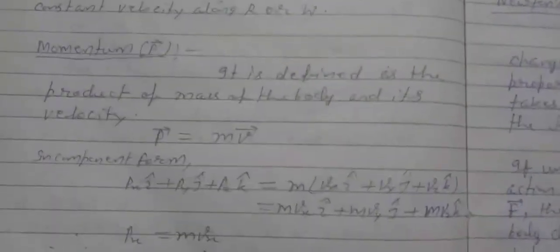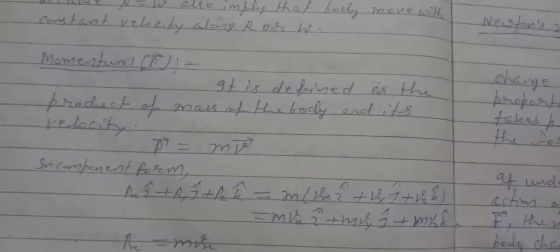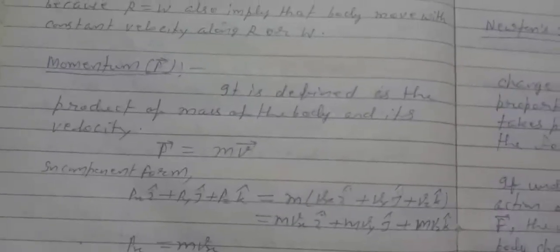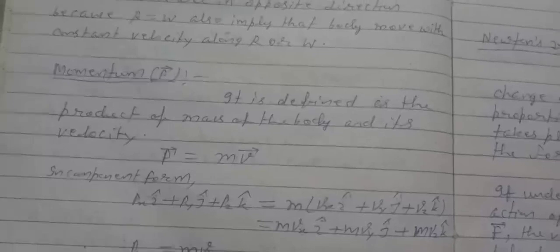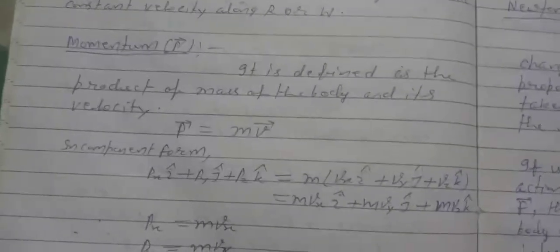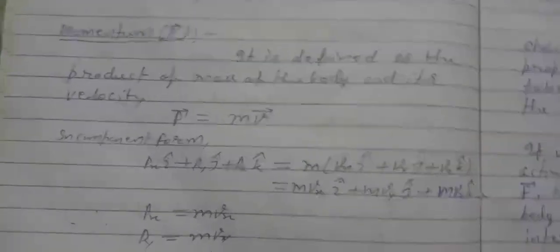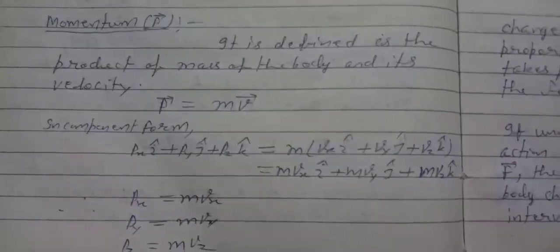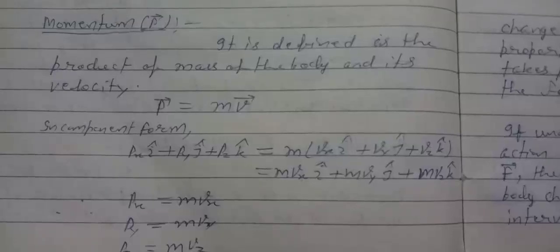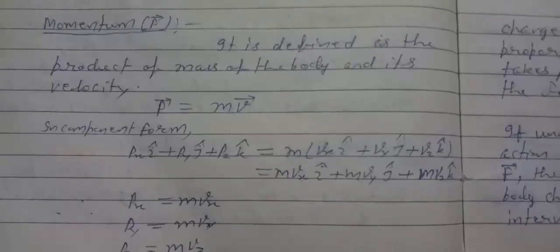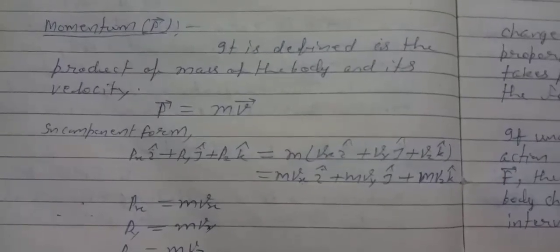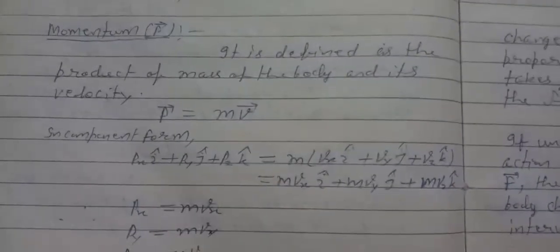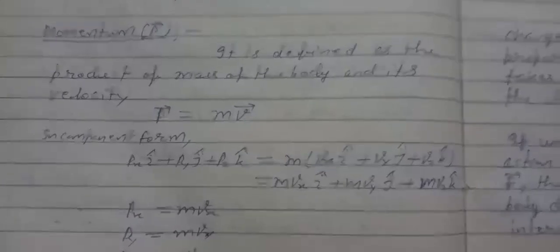Momentum. P vector is defined as the product of the mass of the body and its velocity. That is, P vector equals m into v vector. In component form, px i cap plus py j cap plus pz k cap equals m into bracket vx i cap plus vy j cap plus vz k cap. Here i, j, k cap are unit vectors along the x, y and z directions.